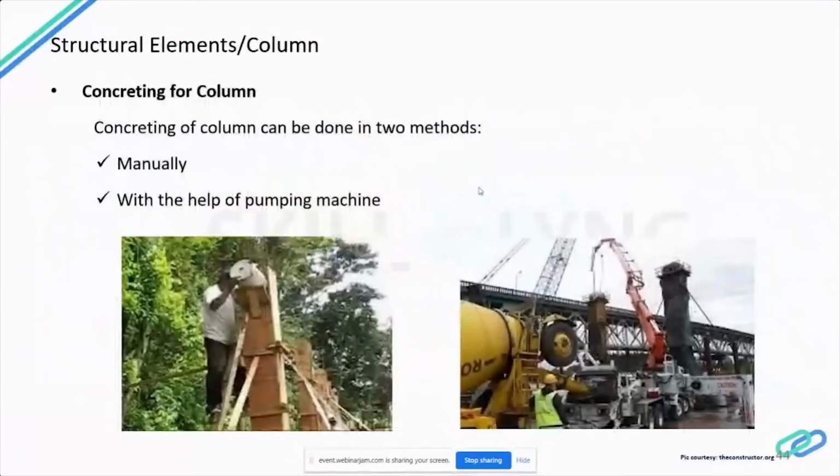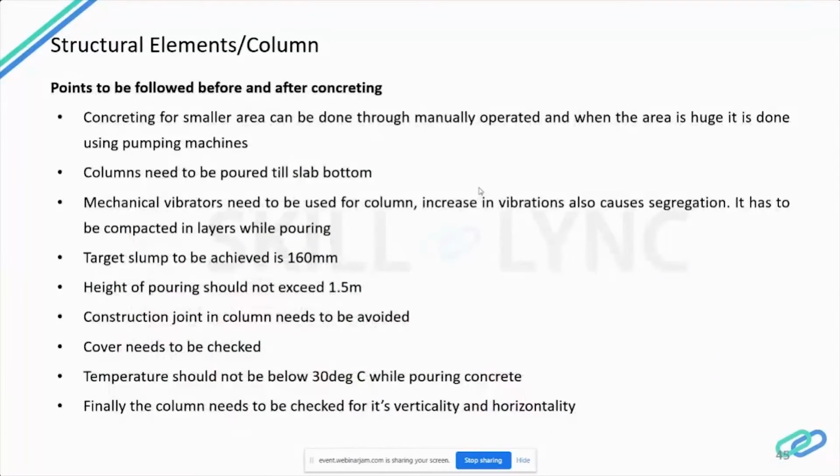So this is the concreting of column. Columns can be concreted in two ways. That is manual concreting, which you can see on the left side of the picture, and with the help of a pumping machine. Nowadays we use ready mix concrete and use pumps to pour the concrete at greater heights. For small construction, we go in with normal manual concreting methodology.